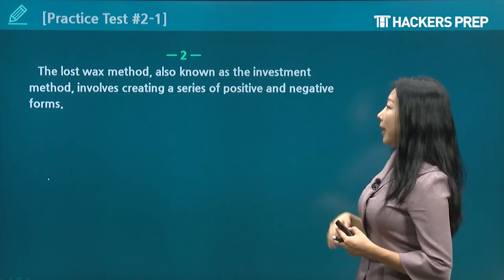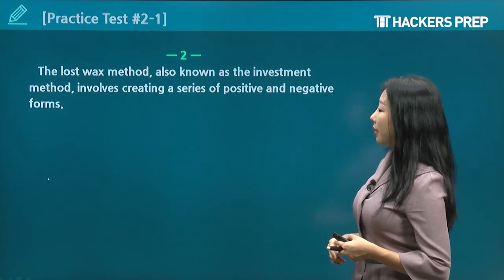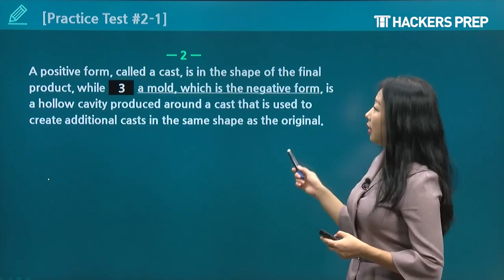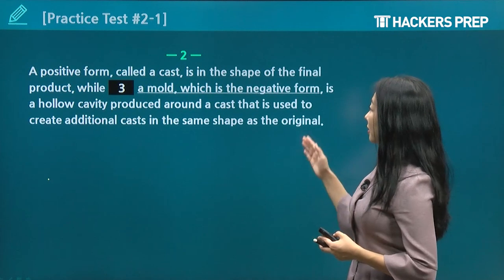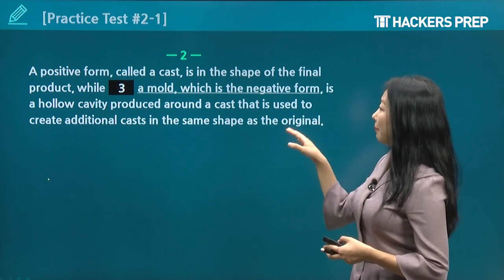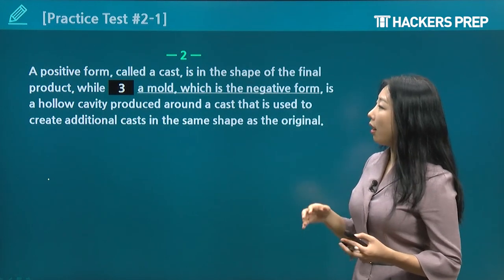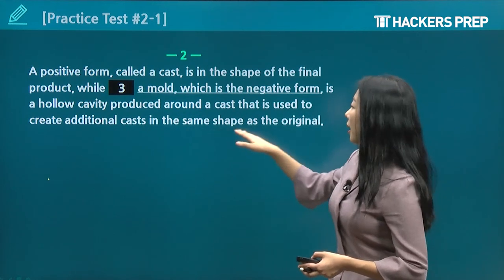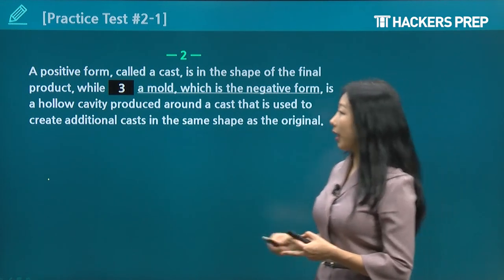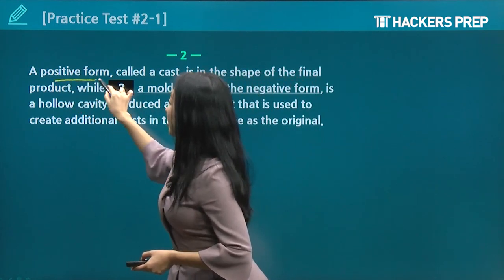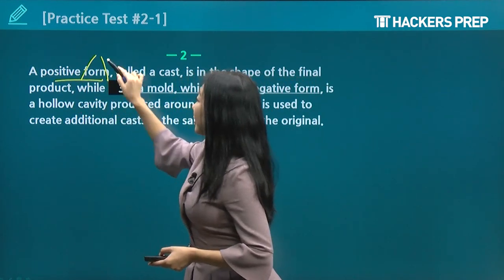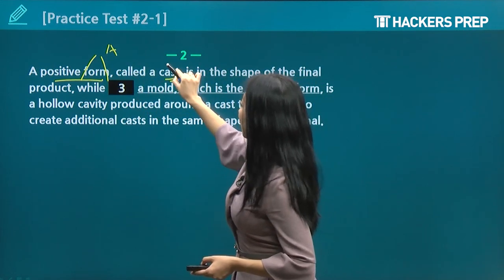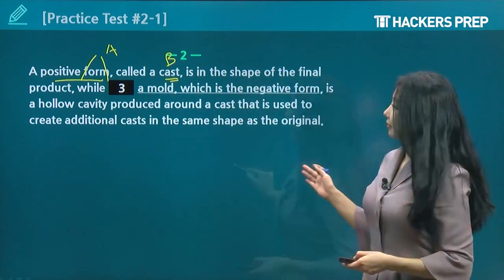The lost wax method, also known as the investment method, involves creating a series of positive and negative forms. A positive form, called a cast, is in the shape of the final product, while a mold, which is the negative form, is a hollow cavity produced around a cast that is used to create additional casts in the same shape as the original. All right, notice here we start with a positive form, so we start with a type of form, so this is A, right? And then called a cast, this is the name, so B, okay?